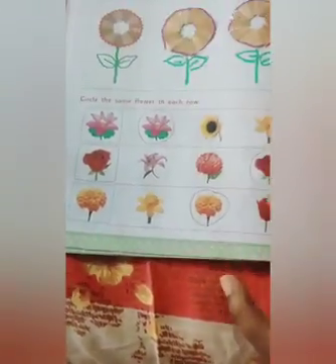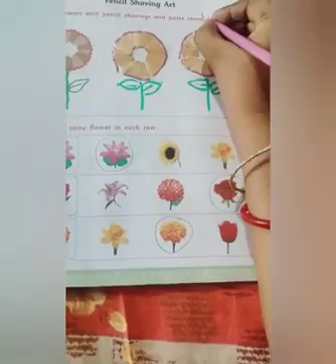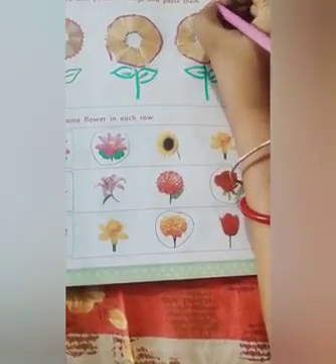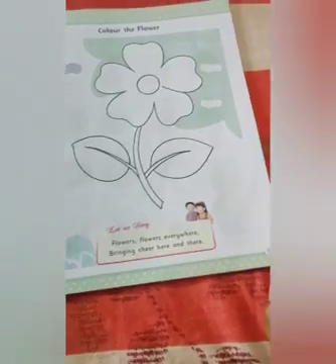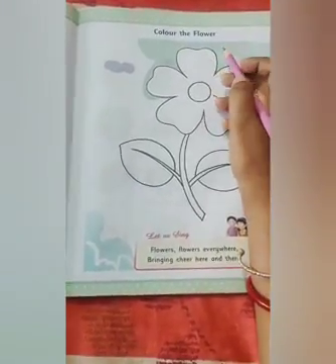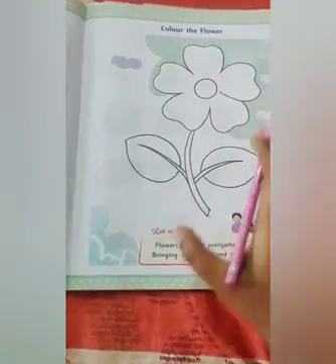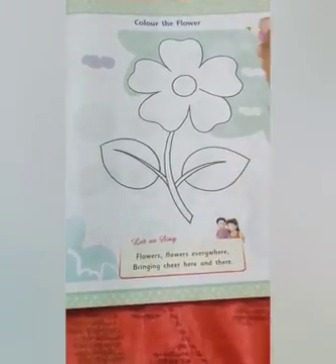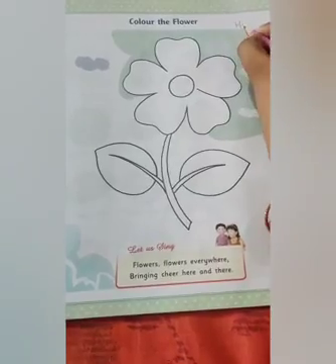Yes, very good. So this page is your homework. Now, come to page number 9. This is color the flower. Children, you have to color this flower. Alright, so this is your homework.